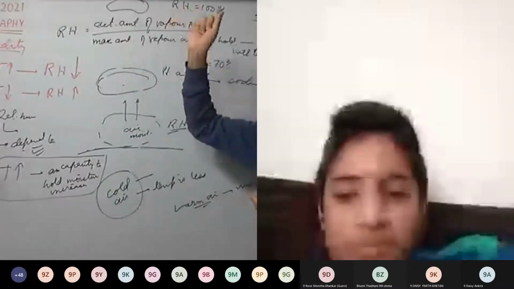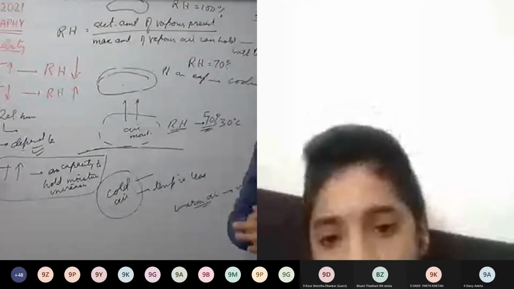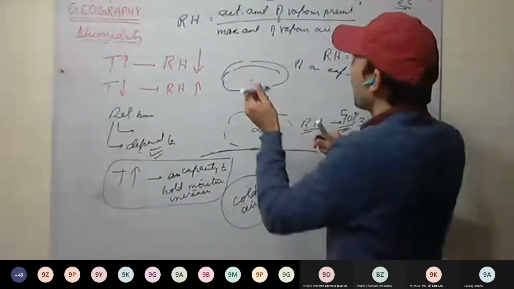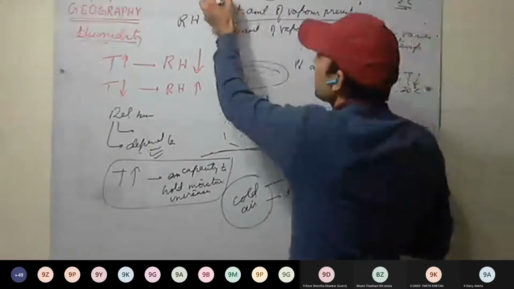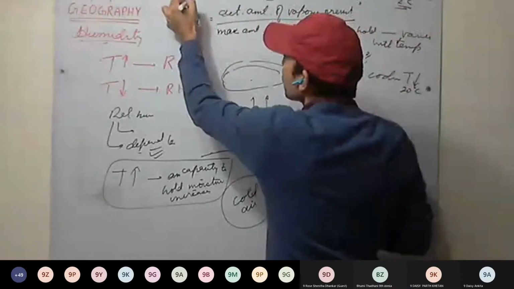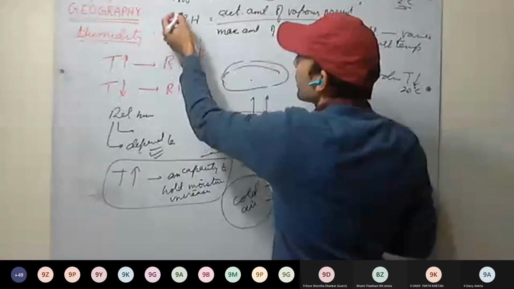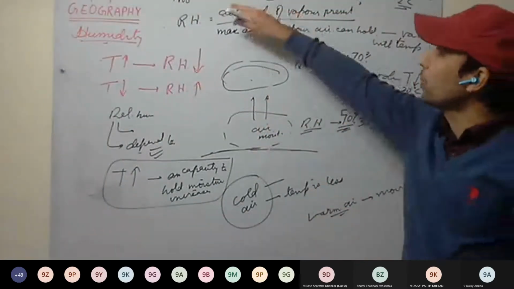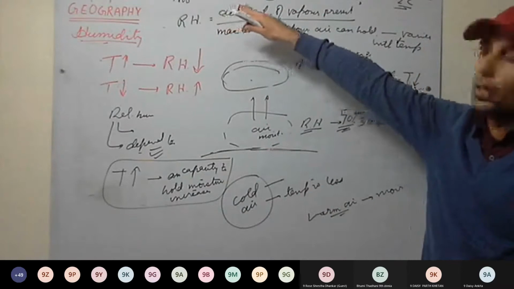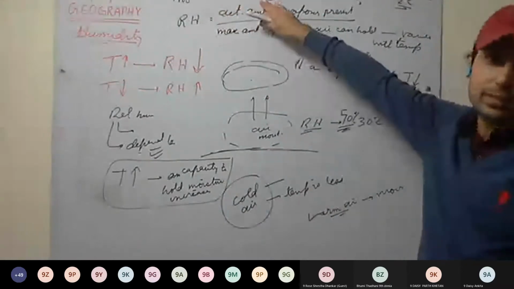This water vapor will get converted into droplets. Very tiny droplets will be formed, with size of around a thousandth of a centimeter, 0.001 centimeter.